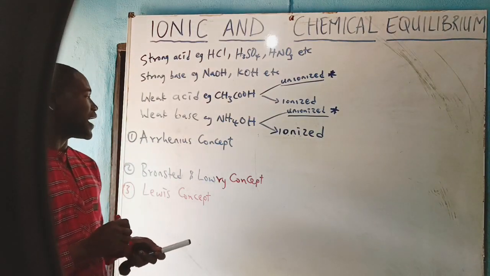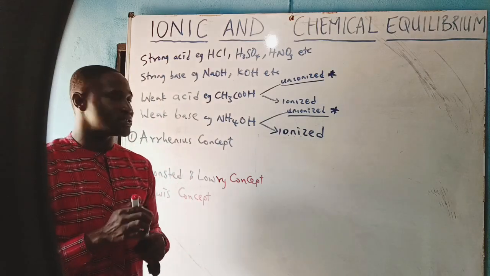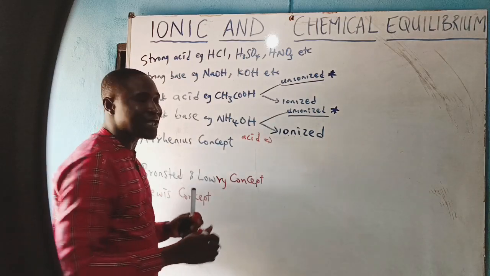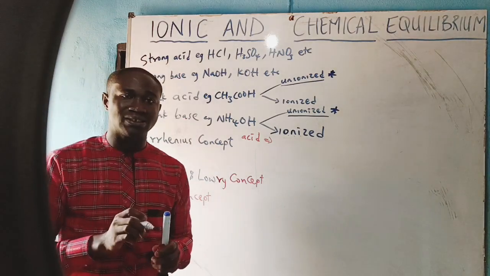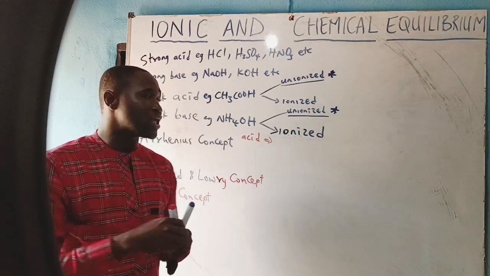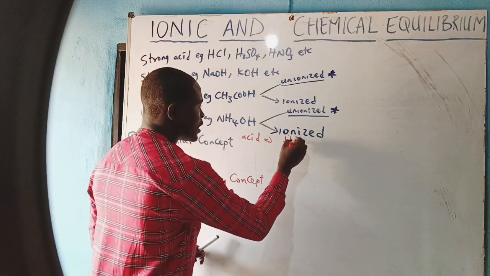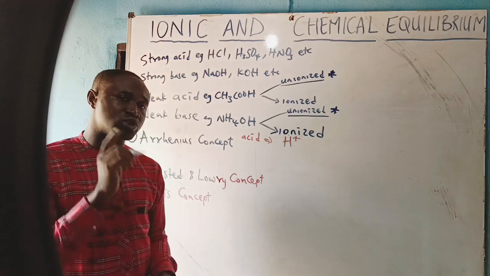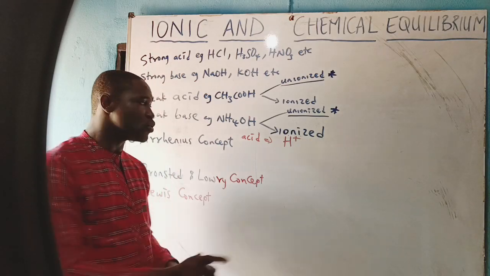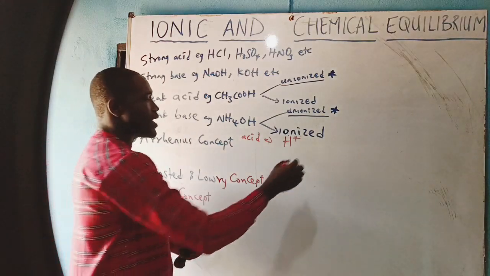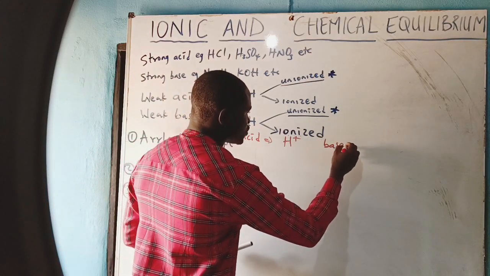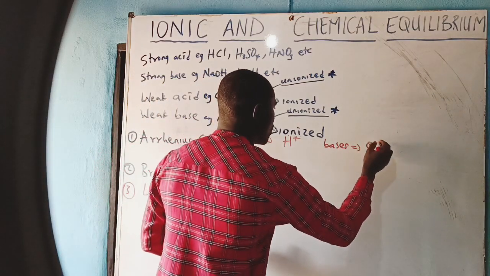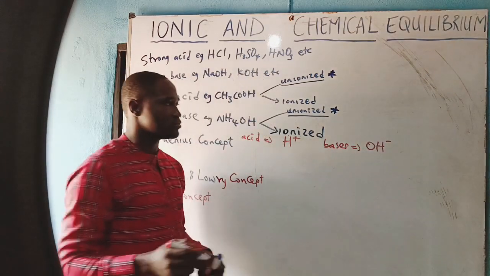When we discuss Arrhenius' concept of acid and base, for the acid part, Arrhenius says that acids are substances which dissolve in water to produce hydrogen ion. Whereas bases are substances which dissolve in water to produce hydroxyl ion.